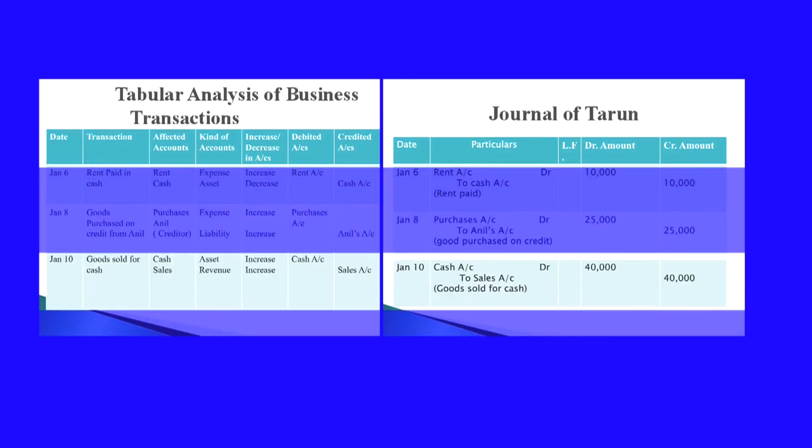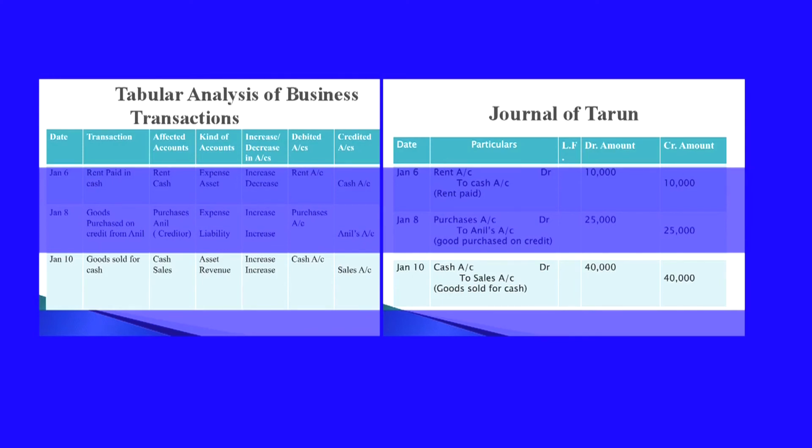So moving to the next transaction, that is on January 10th, goods sold for cash. Two affected accounts are cash and sales. Cash is coming inside the business. When goods are sold, cash will come inside the business. So, cash is an account and sales, goods are going outside. When goods are going outside we will consider it under a head known as sales account. When goods are coming inside, we will consider it under purchases account. When goods are going outside, we will consider it under sales account.